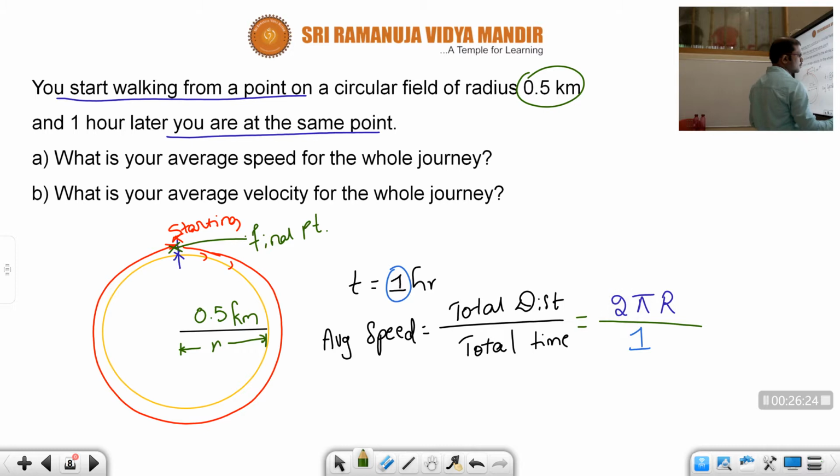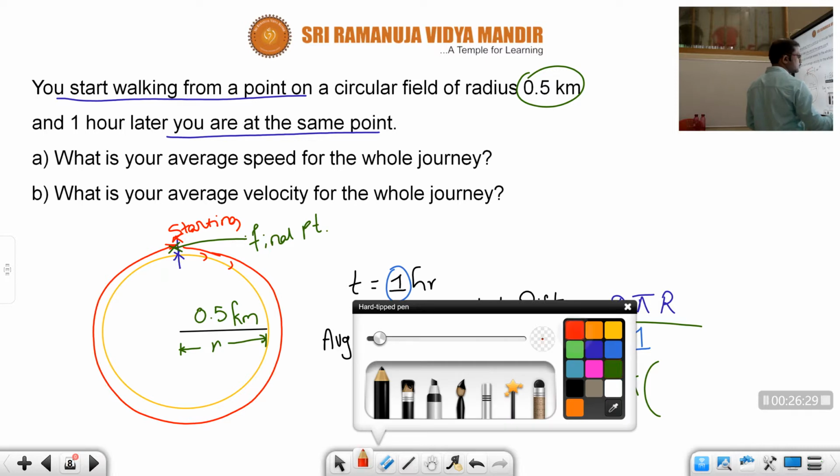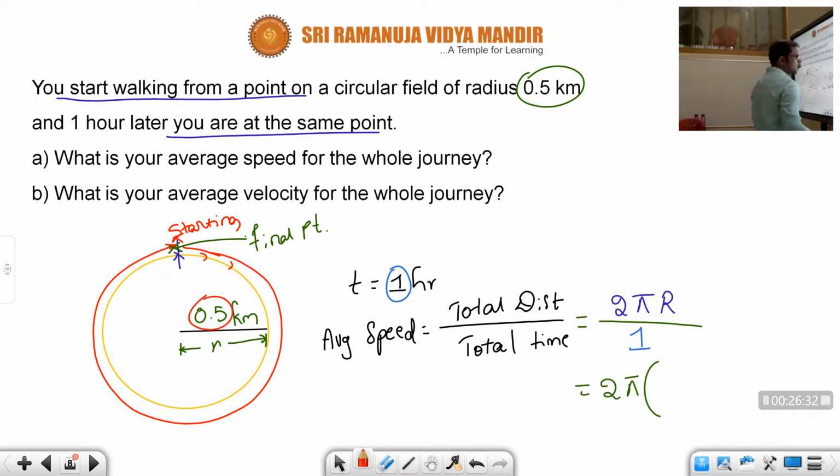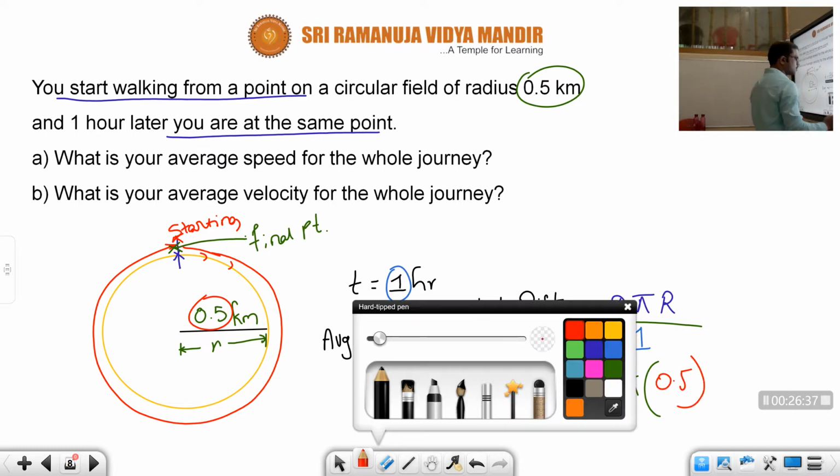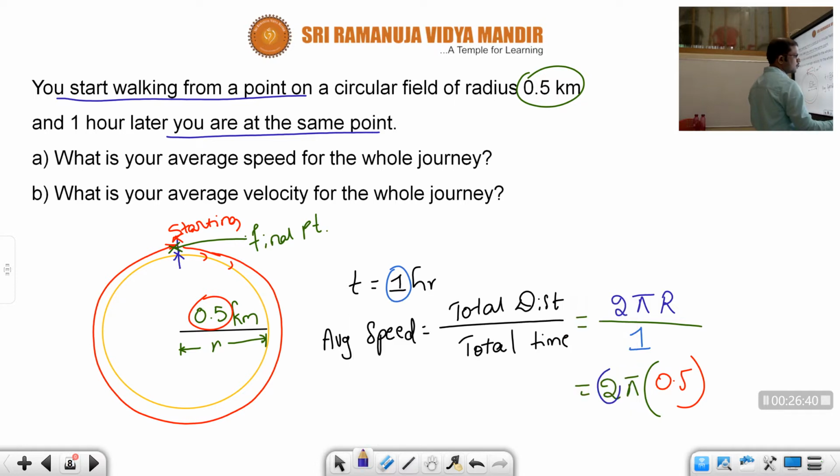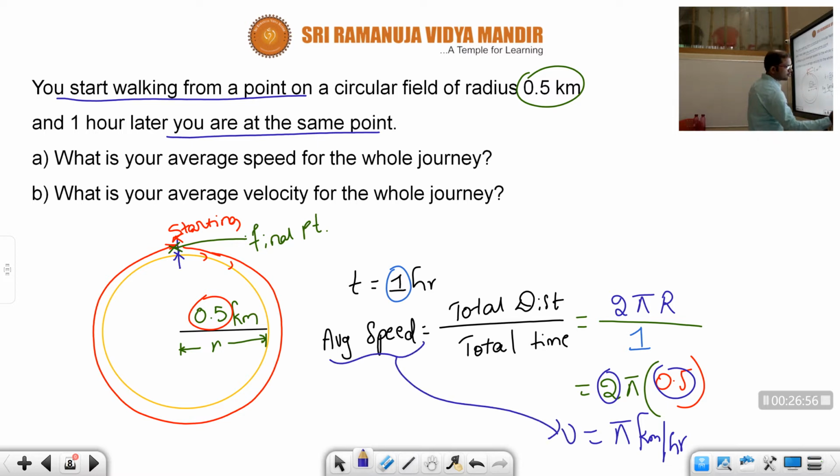So how much did you get here? 2 pi r by 1. 2 pi into what is the r value? r equal to 0.5 km. So 0.5 into 2 means how much, children? 1, obviously. So what is the answer? 1 into pi, that is pi kilometer per hour. Pi kilometer per hour, that is the average speed.